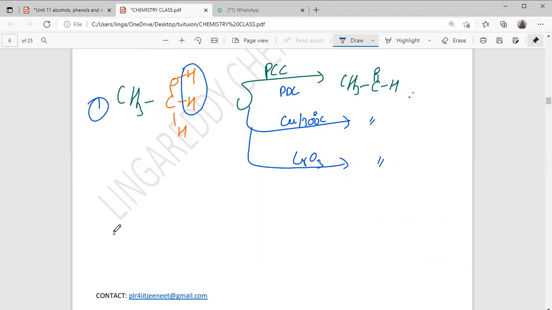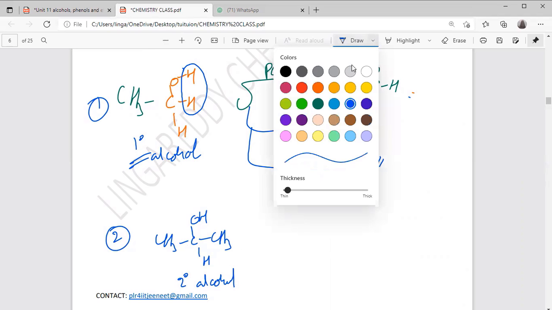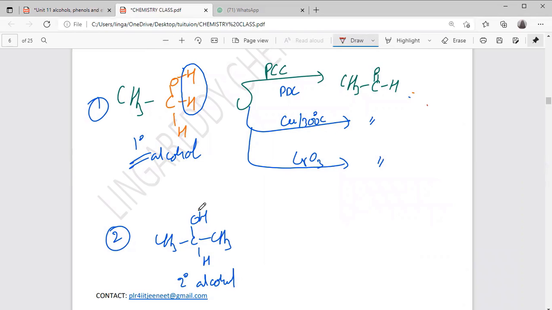Then the second one: CH3, CH on the other side also CH3, a secondary alcohol. The process is the same. This hydrogen and this hydrogen are released, that means forming CH3, C double bond O, CH3.